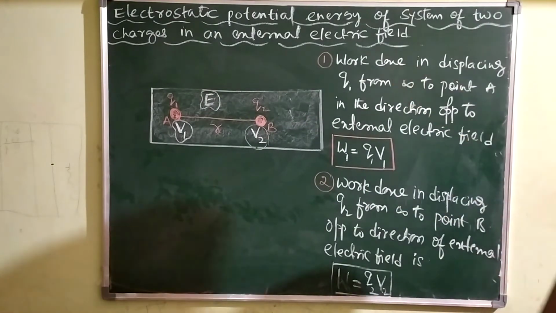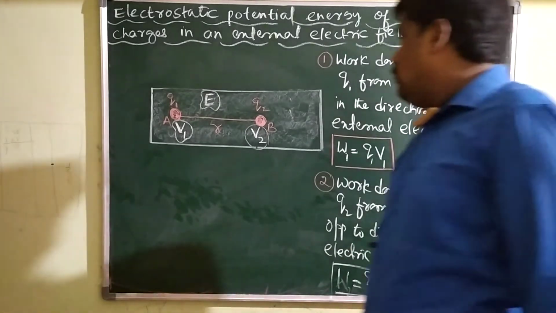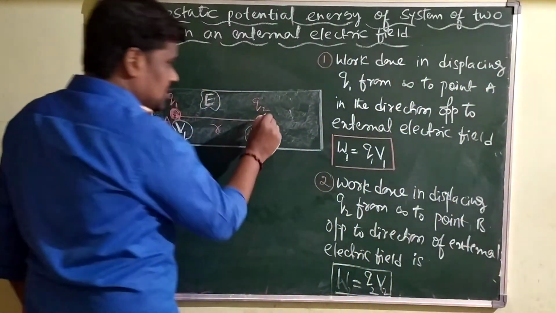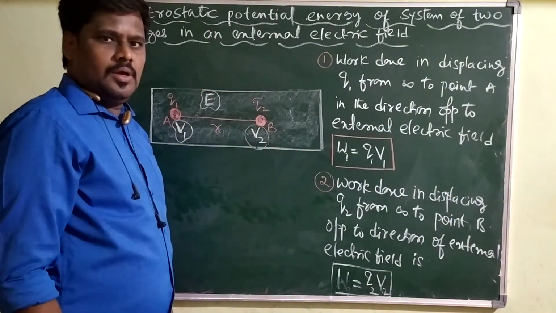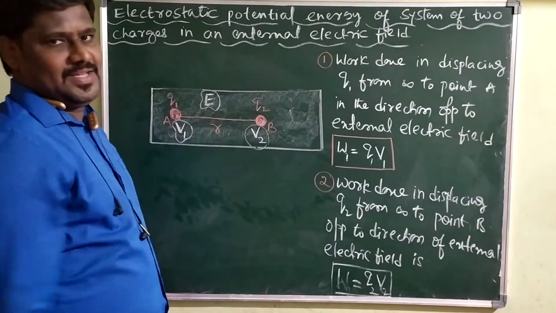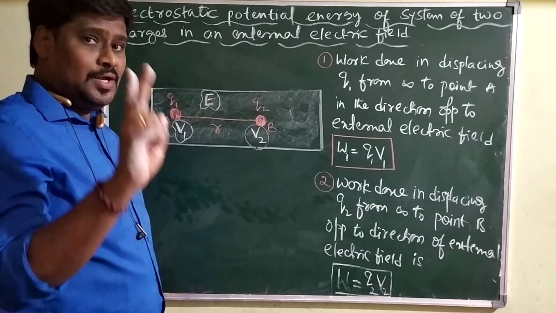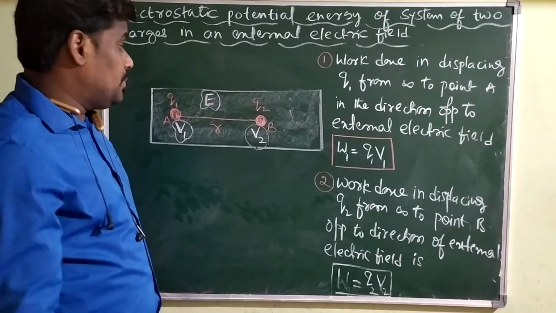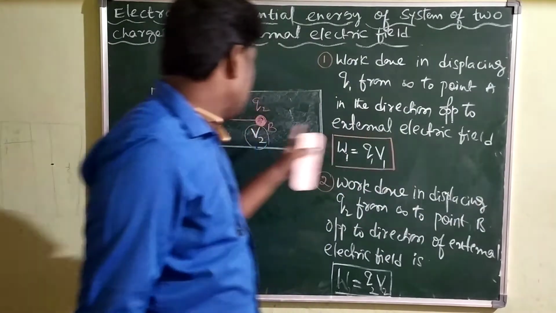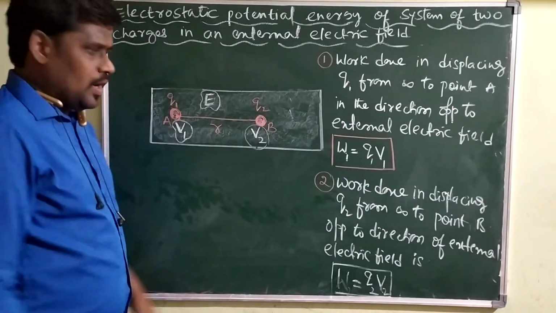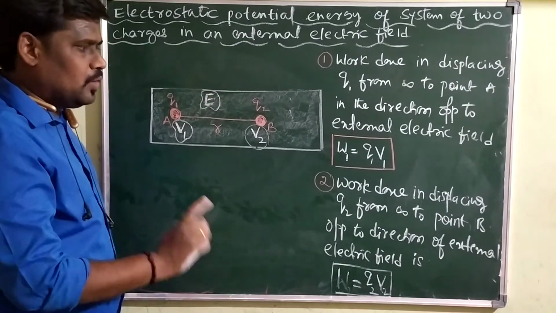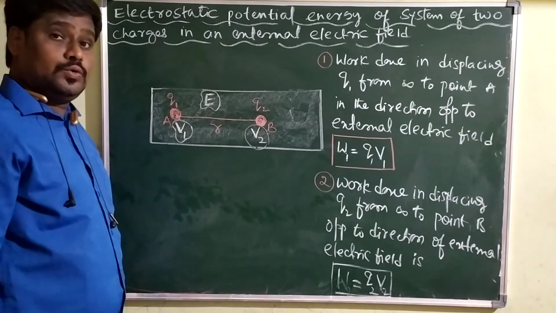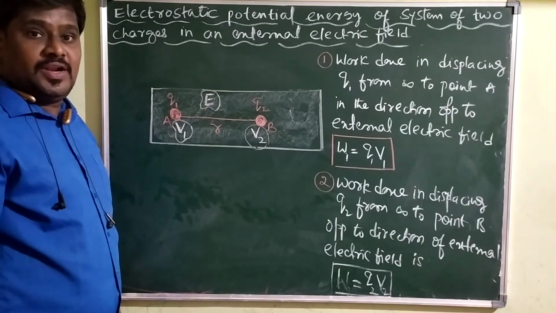One is of course the external electric field. When you are displacing Q2 from infinity to point B, you have to do two works. One work is already given: the work in the direction opposite to the external electric field.